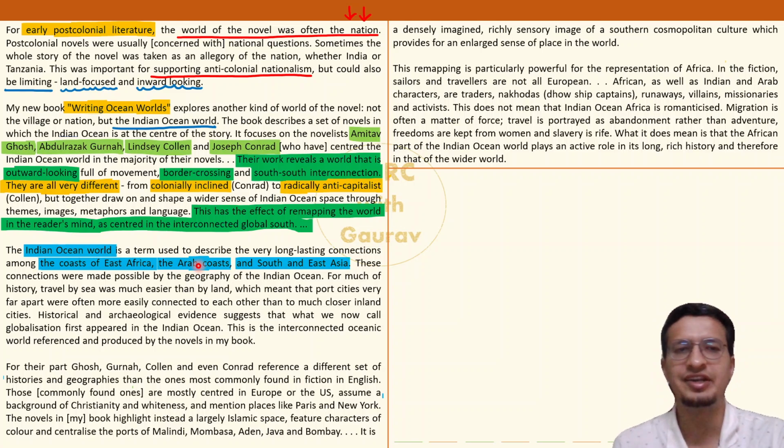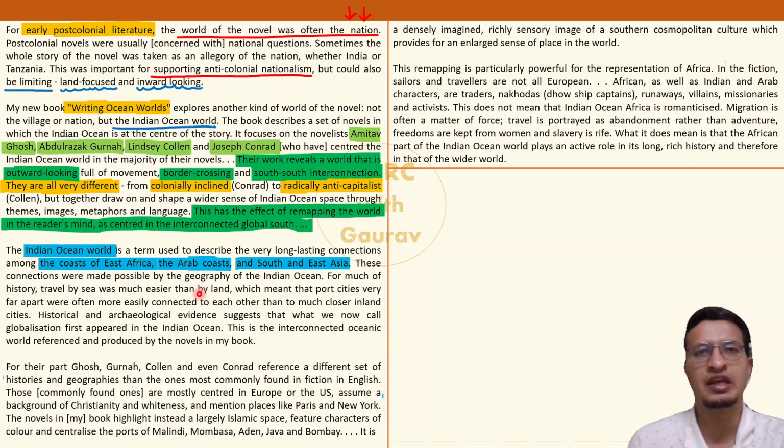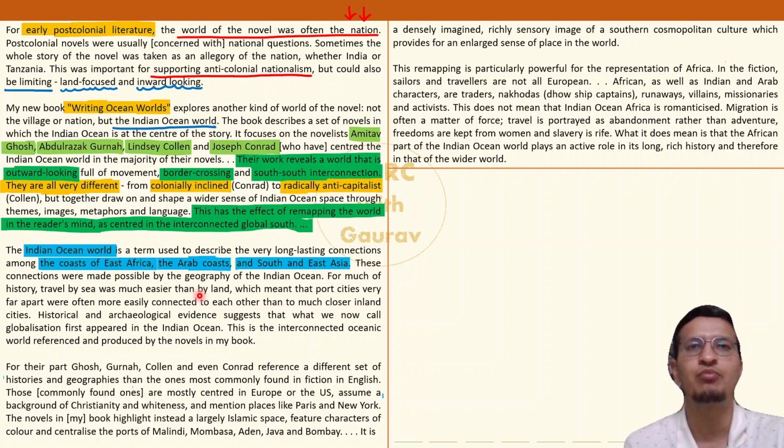Moving ahead, in the third paragraph, author is laying out some objective information before us. What does he say? Traditionally moving inland, मतलब moving from one city to another city via land, it was a difficult job. But if the two cities are connected to each other via ports, meaning via sea, then amazing connectivity historically. बहुत बढ़िया हम travel कर सकते हैं, easily पहुंच सकते हैं. So what does the author suggest in the third paragraph?